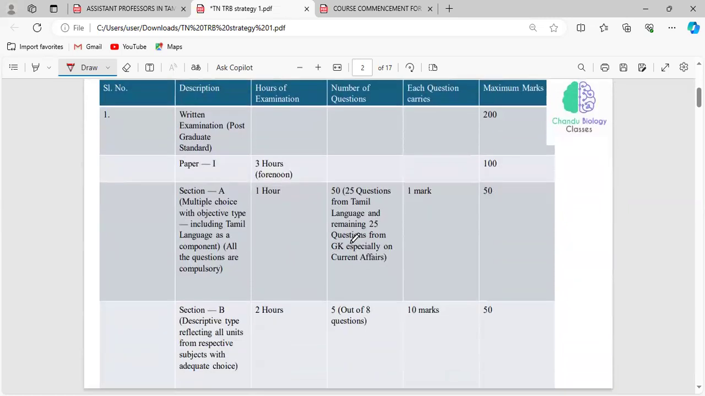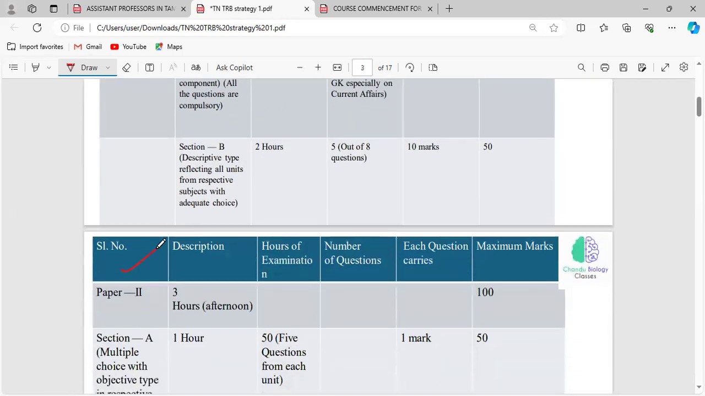See, we have two stages in this examination. The first stage will be the written examination, and the second stage will be the interview. In the first stage, we have to focus on the written examination. In the written examination we have two papers, paper 1 and paper 2.